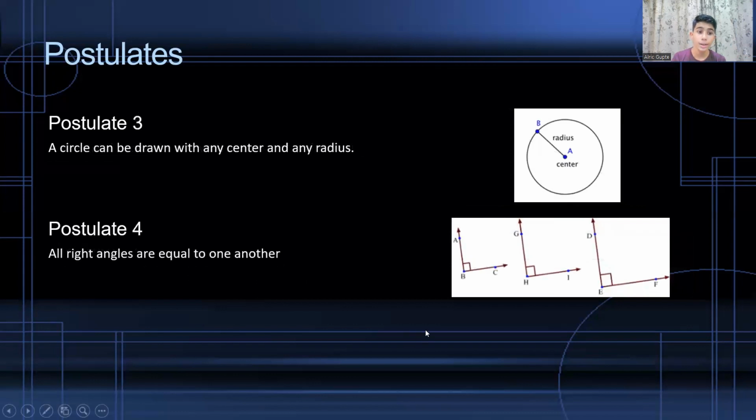Postulate 3 says a circle can be drawn with any center and any radius. So as you can see in the diagram, the center is A and the radius is B. So you can draw a circle with any center and any radius. And postulate 4 says all right angles are equal to one another. As you can see in the diagram, these are all 90 degrees. So they are right angles and they're equal to one another.